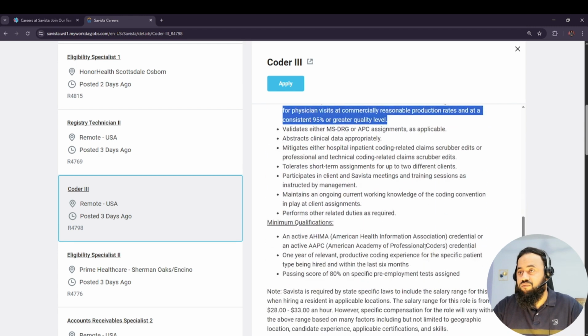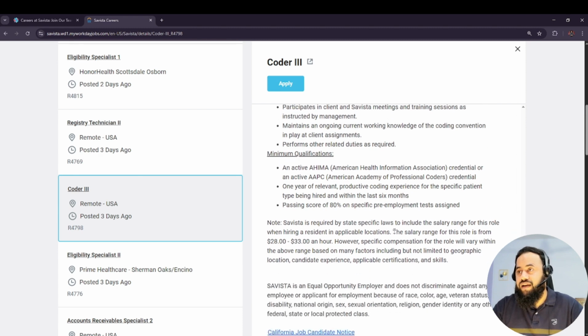You guys can see what is the minimum qualification: an active AHIMA (American Health Information Management Association) credential or an active AAPC (American Academy of Professional Coders) credential, and one year of relevant productive coding experience for the specific patient type being hired, within the last six months.